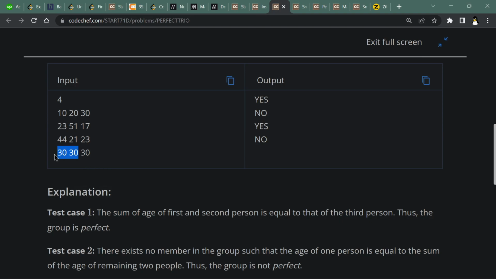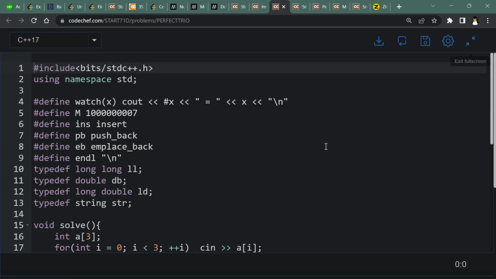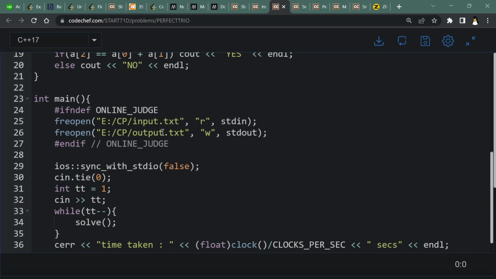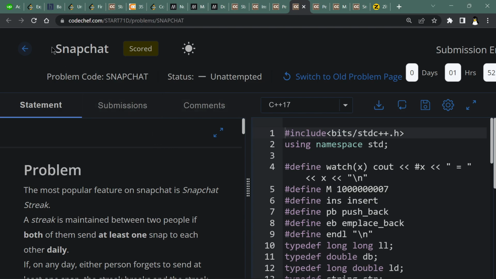In this case you will find 30 plus 30 is 60 and 60 is not equal to 30, so the answer is no. You can read the explanation for the above problem and just see the code here. Just creating an array A of size 3, inputting and sorting the array using STL, and checking if a2 is equal to a0 plus a1. If this is true, then our answer is yes, otherwise our answer is no. Hope you understand this. And the third problem is Snapchat.